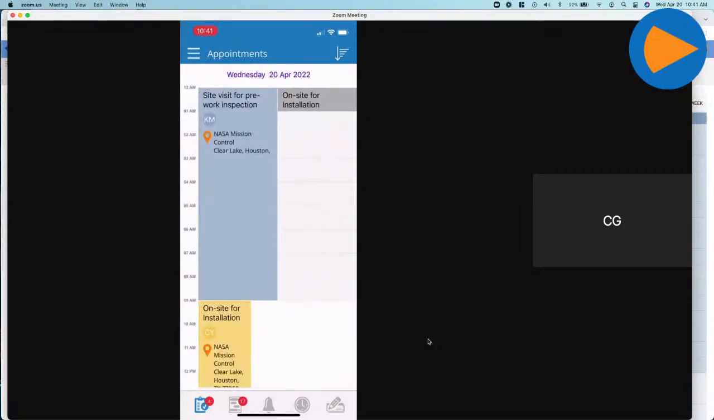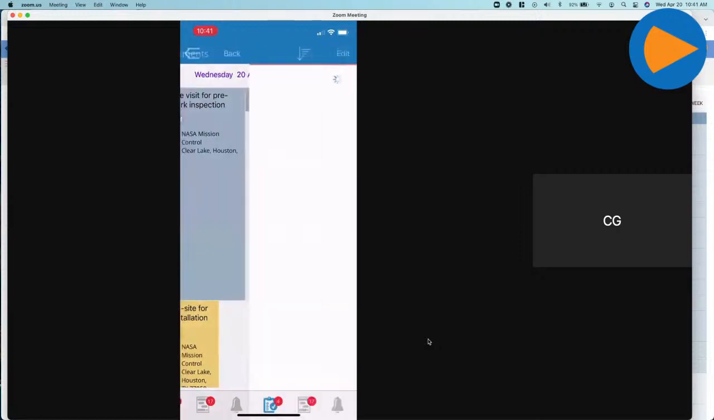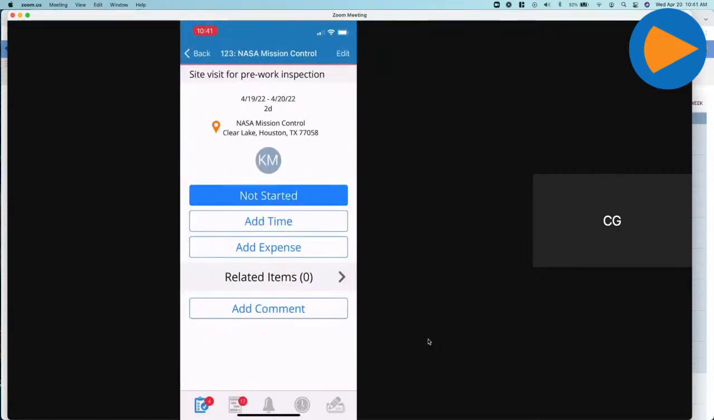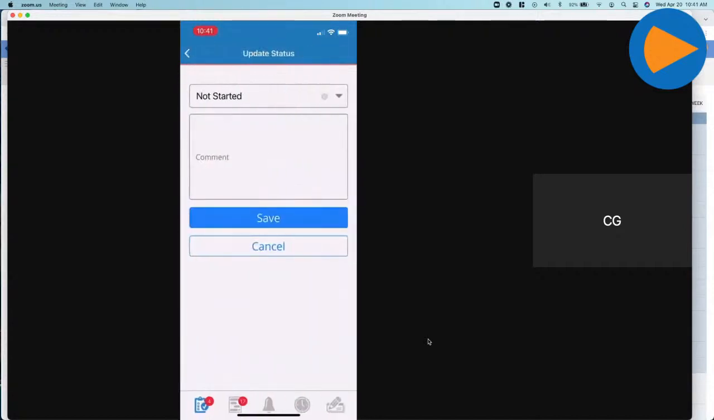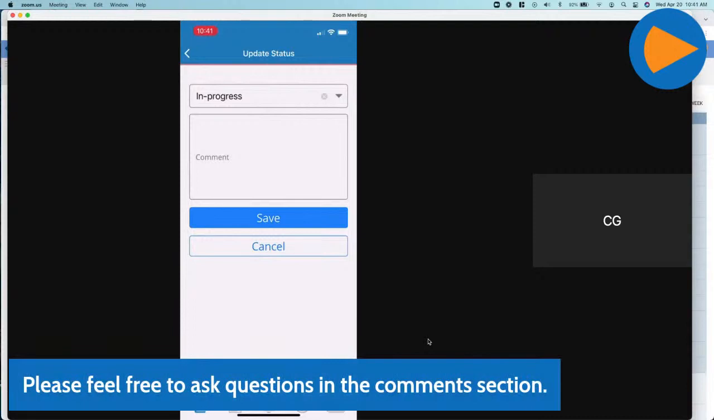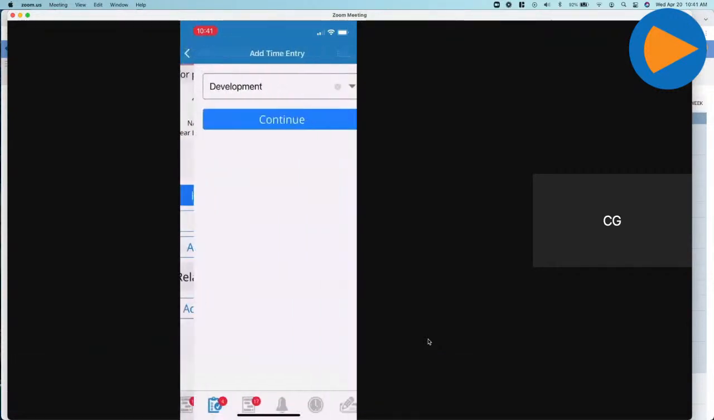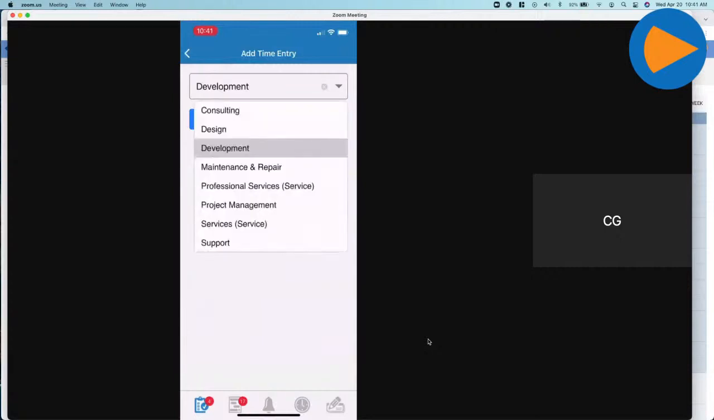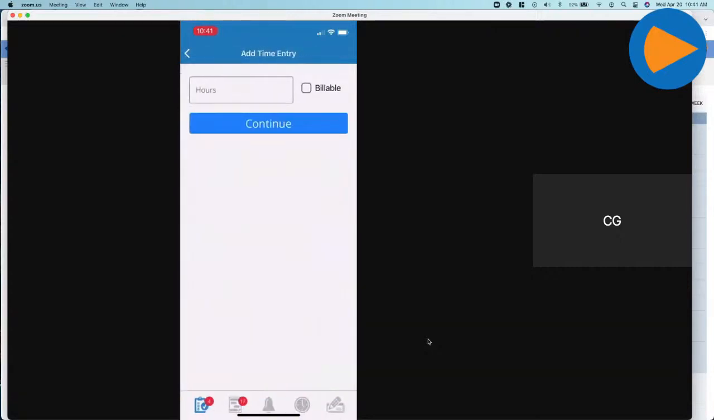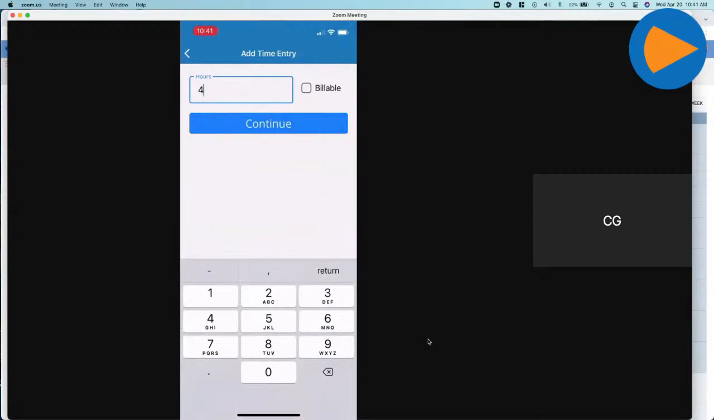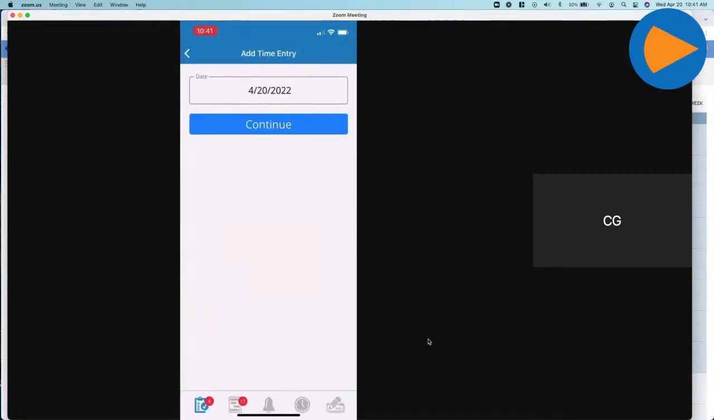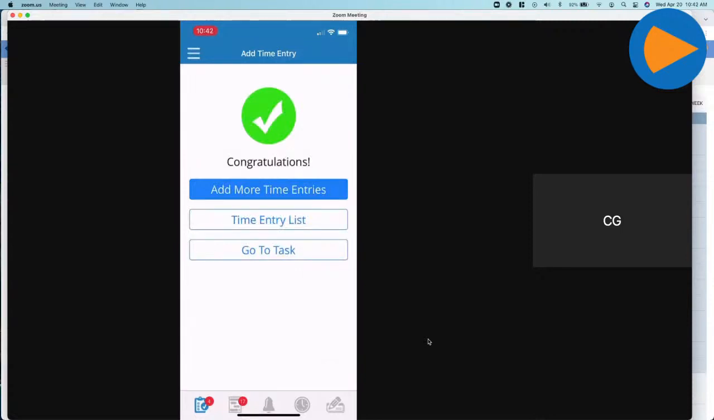And then the nice part is, as I'm doing these appointments, let's say right now I'm doing my NASA mission control appointment, and I want to let the team know that I'm here. This is in progress, or it's been started. I can add a comment here, hit save. Let's say once I'm done, this ended up being some maintenance and repair. This ended up being a 4-hour job that's billable. I can hit continue, and then add that as a time entry going from there.